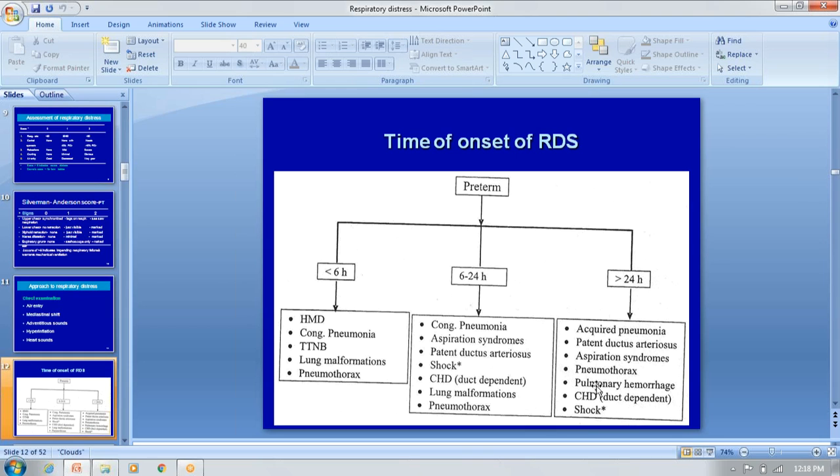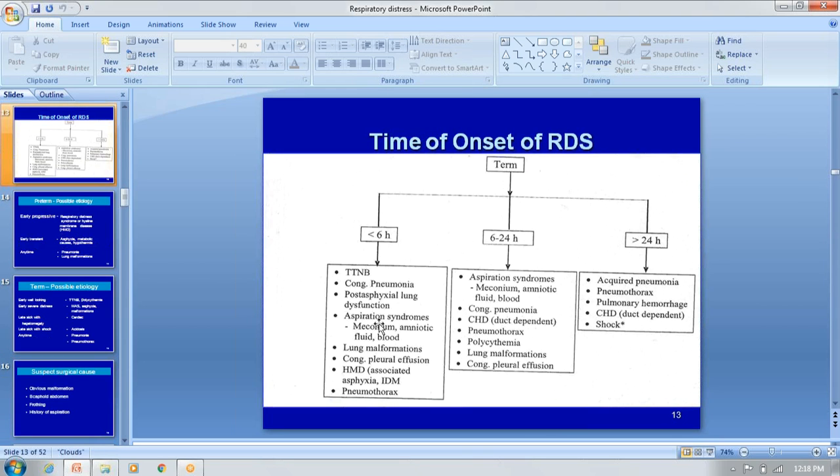Coming to the term babies, less than 6 hours of delivery, most commonly cesarean babies, we can entertain transient tachypnea of the newborn or congenital pneumonia, post-asphyxial lung dysfunction, aspiration syndromes, meconium or amniotic fluid or blood aspiration, and lung malformation.